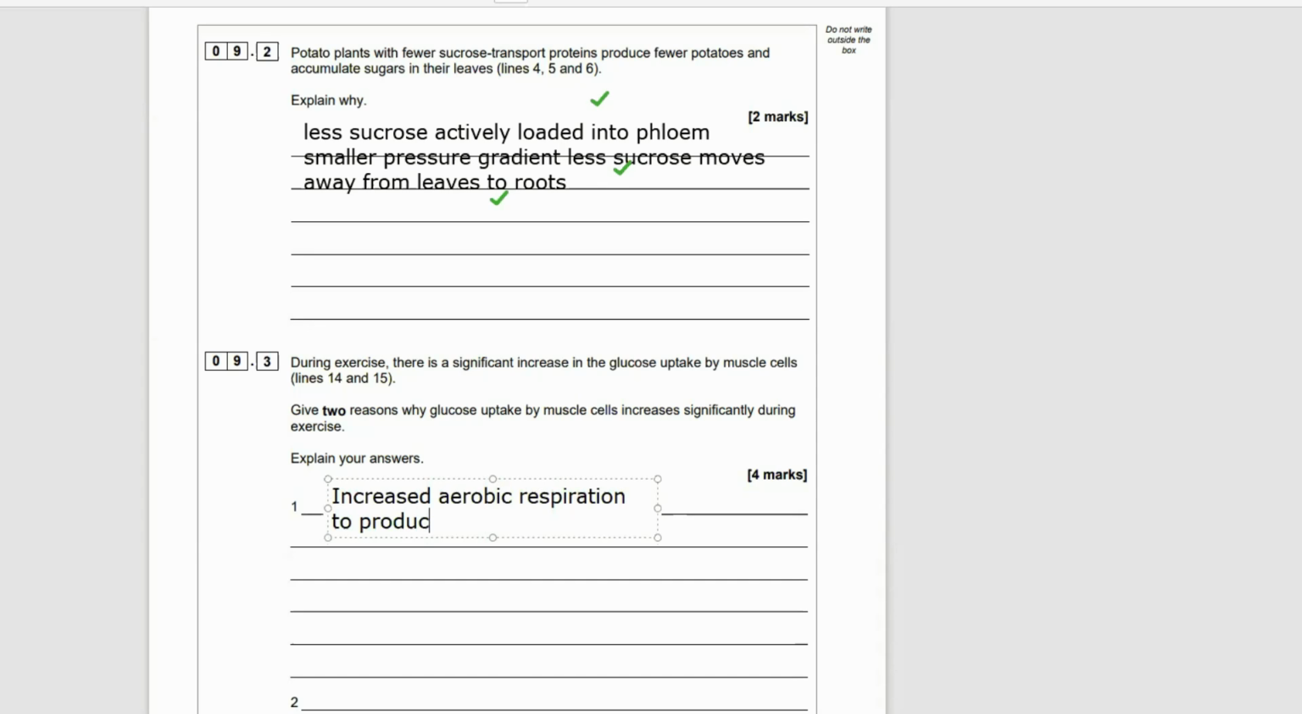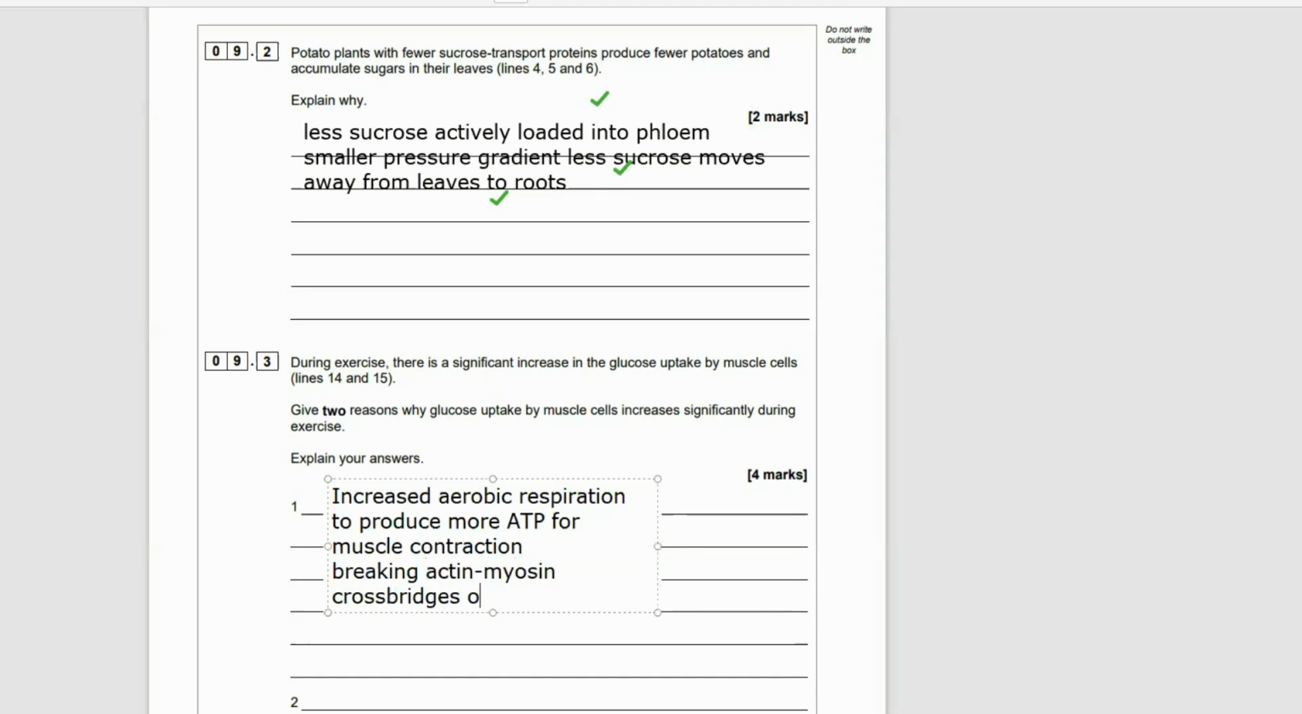Well, we have increased aerobic respiration in order to produce more ATP. You might not know yet because you're doing AS, but ATP is used in muscle contraction. It's actually used for breaking actin-myosin cross bridges, those of you that are studying A-level at the moment. So it's a vital part of muscle contraction. It's also used for the power stroke, the actual contraction of the muscle.